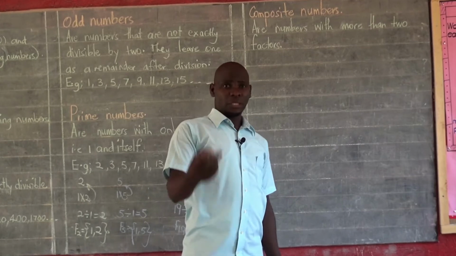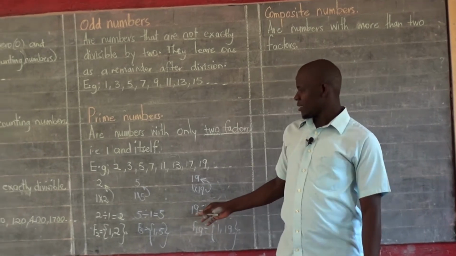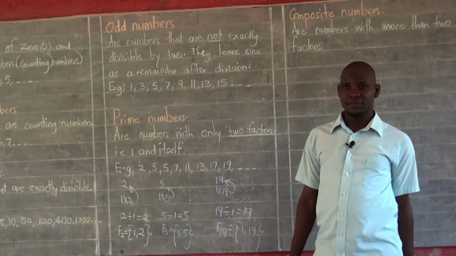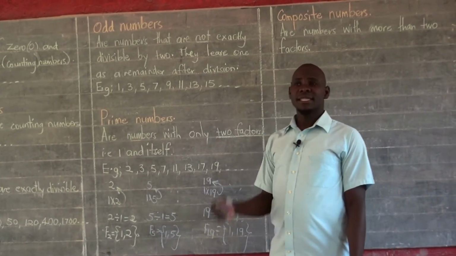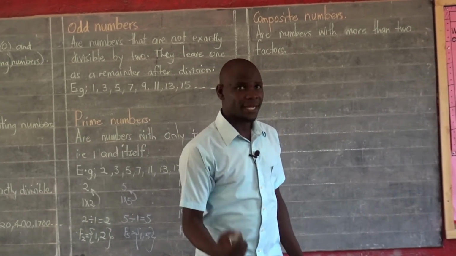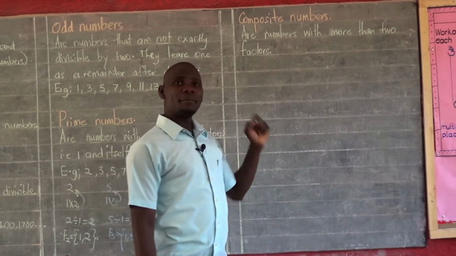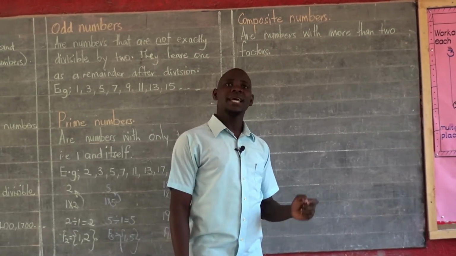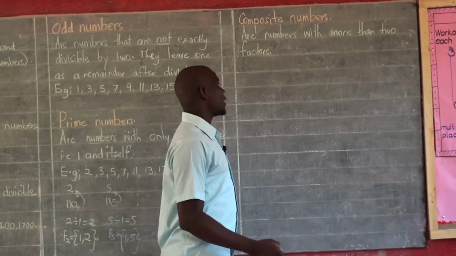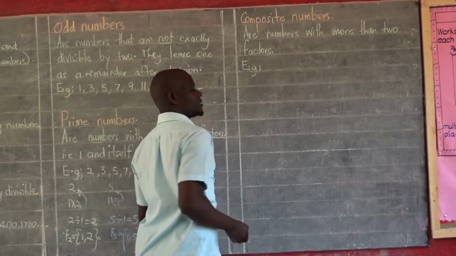And of course, there are two ways of getting factors of a number. As you see here carefully, you can multiply two numbers and then you get factors of a number. Or else you can also divide that given number by different counting numbers, and then you'll find factors of a particular number. So even here, a composite number is a number which has more than two factors. Any number with more than two factors qualifies to be called a composite number. So we are going to look at some examples as usual.